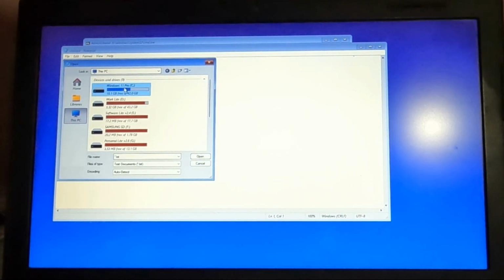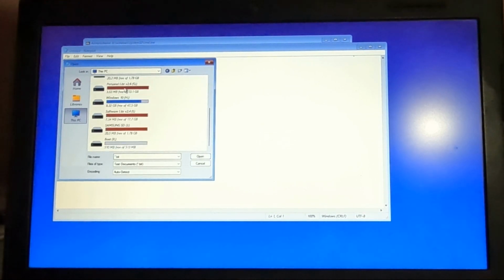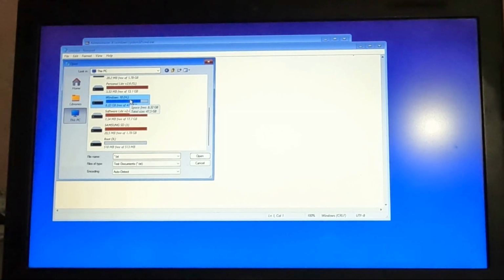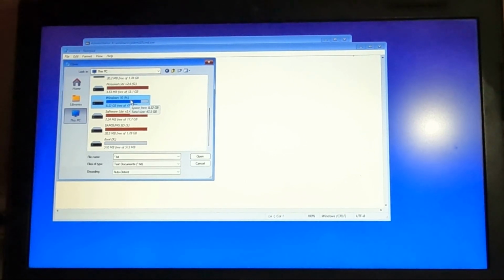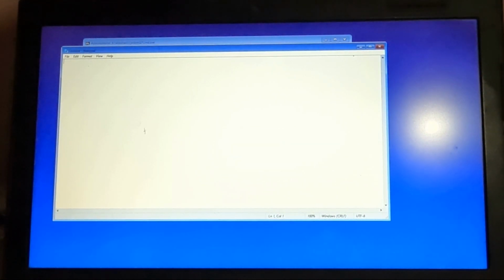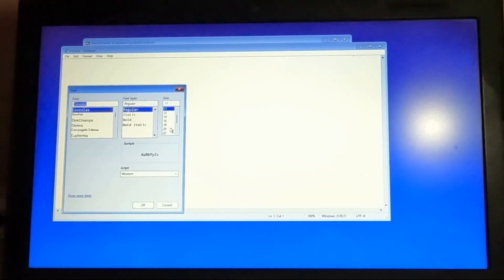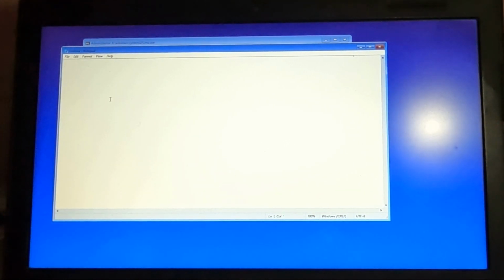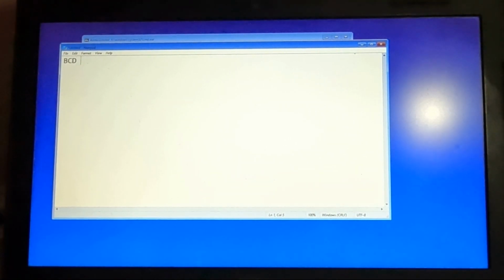Like my C drive is Windows 11 Pro, and I have also installed Windows 10 on my H drive, so I have two operating systems. So for now we have to go with C drive. So the command is bcdboot. Let's make it bigger so we can see.